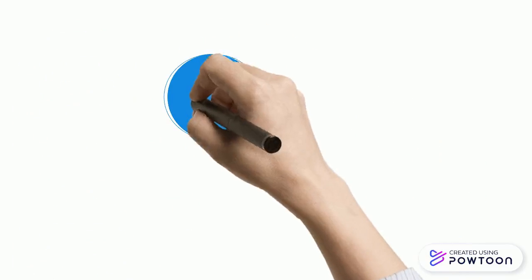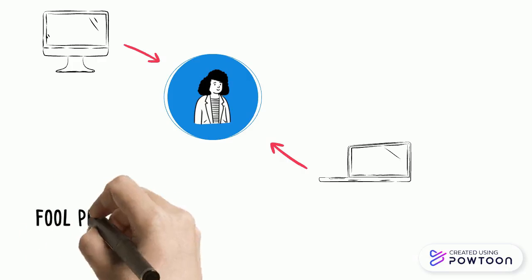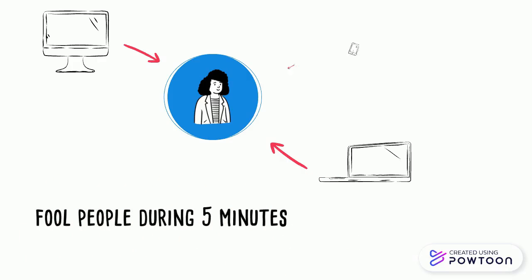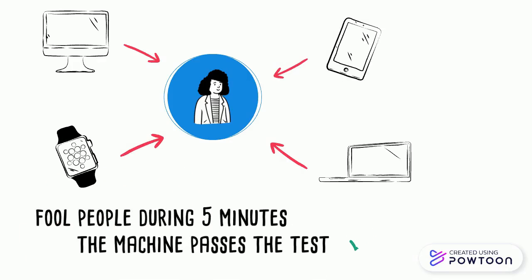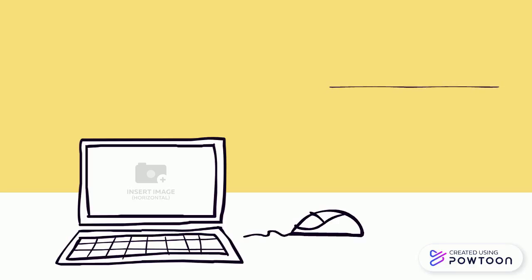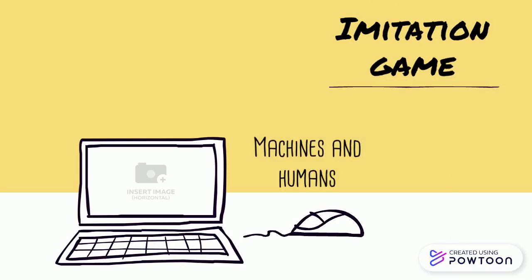According to his proposal, if a machine with AI is able to fool people during a 5-minute conversation and make them think the machine is a human by its responses, then the machine would pass the test. Turing made this test based on a game called the Imitation Game, where there was communication between the machine and the human, trying to understand if machines could think and have human intelligence.